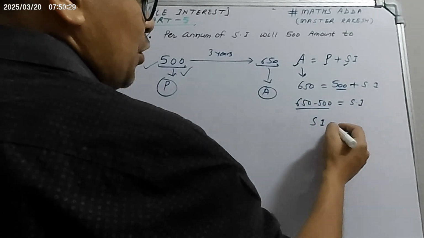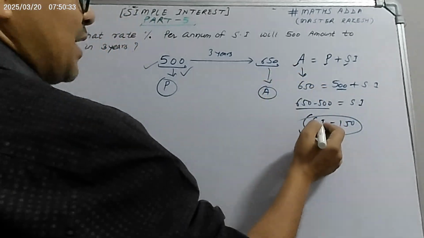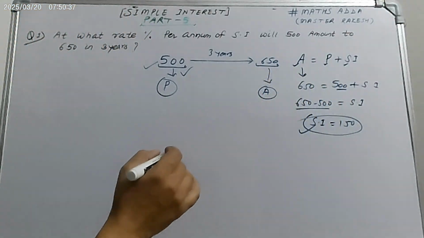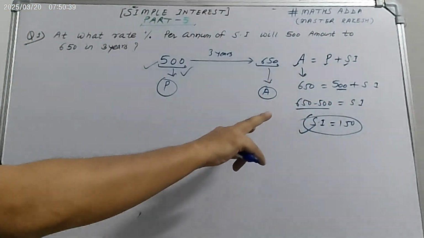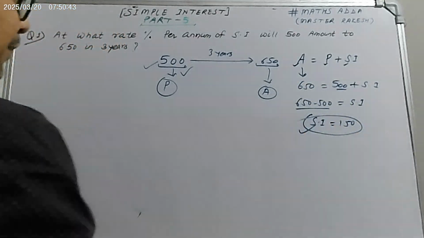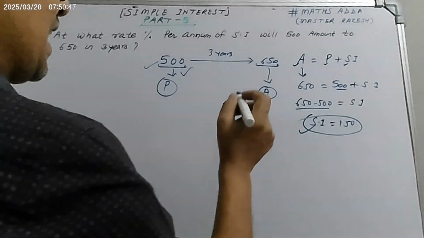So SI equals 150. You can write it like this, or 150 equals SI. You can flip it to the right side, so SI equals 150. Now SI is clear.